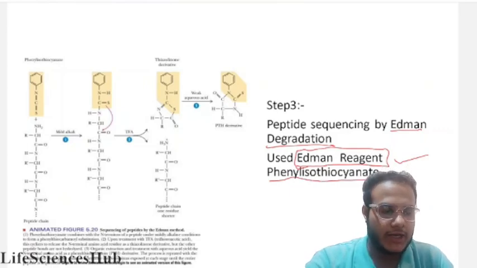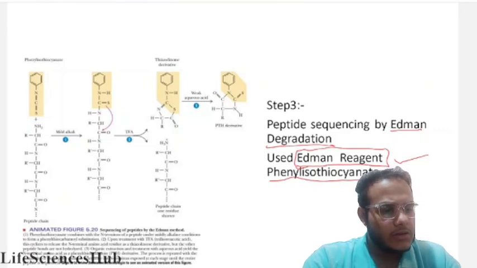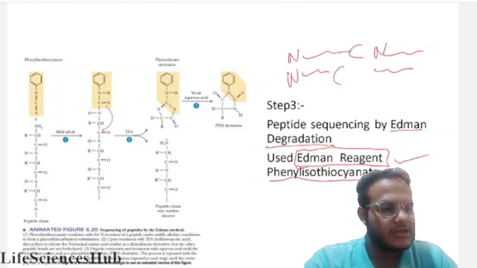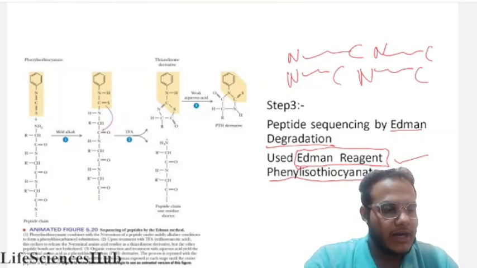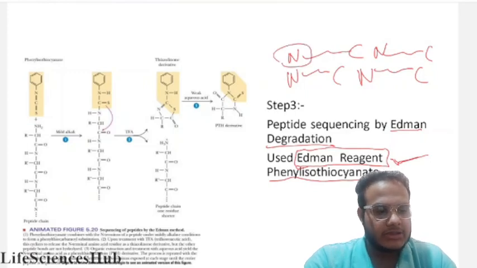Like in the last one, when we cut our chain, we got four chains. Here is N terminal, C terminal, four chains in all. But what does the Edman reagent, phenyl isothiocyanate, do? It binds to the N terminal amino acid.